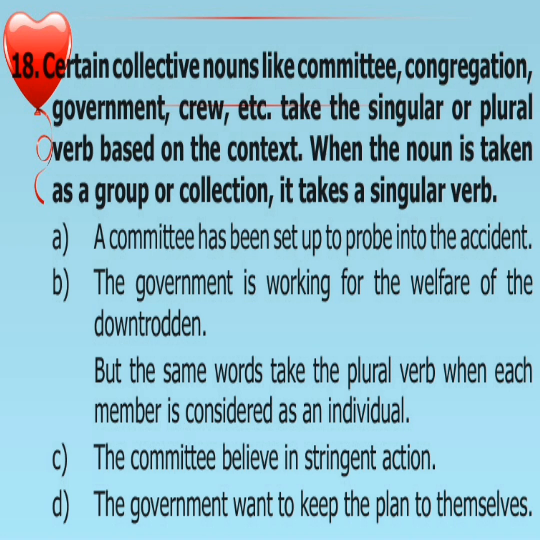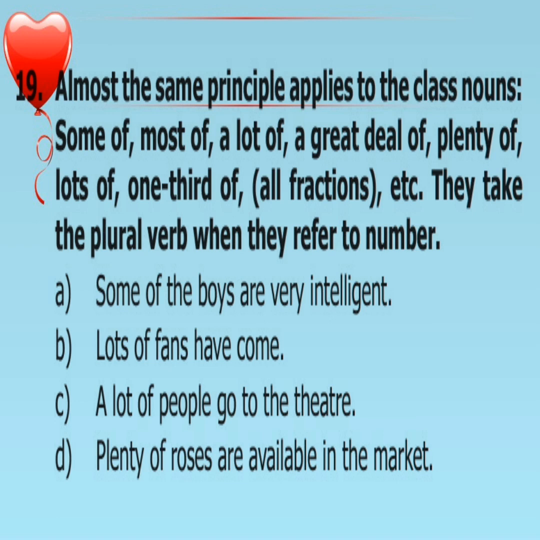Let's move to the next rule. Almost the same principle applies to the class nouns, that is, some of, most of, a lot of, a great deal of, plenty of, lots of, one third of, all fractions, etc. They take the plural verb when they refer to the number.